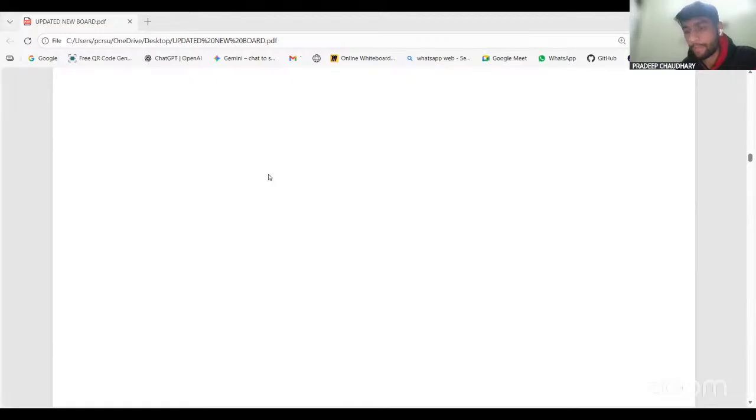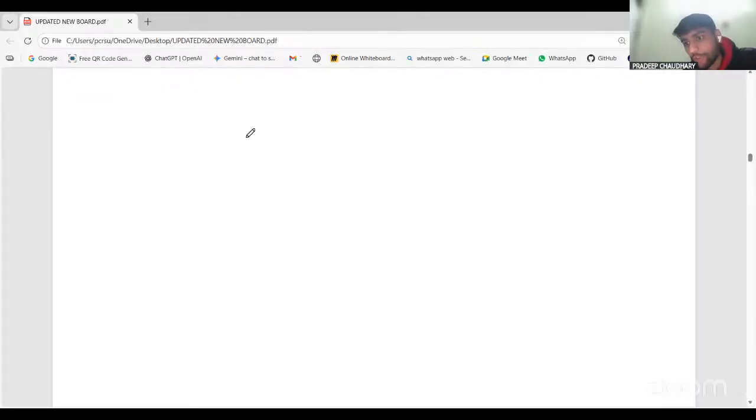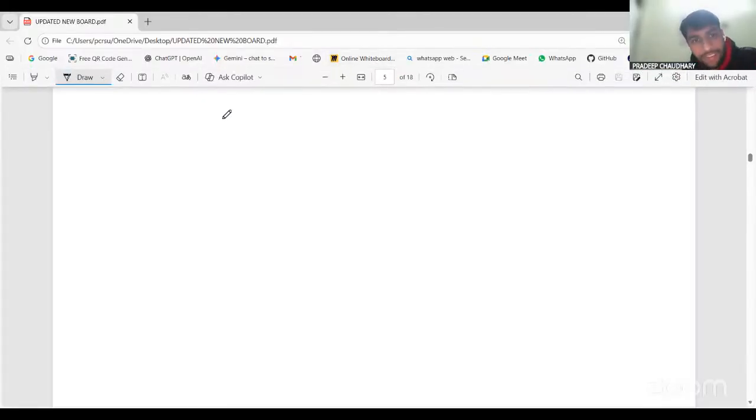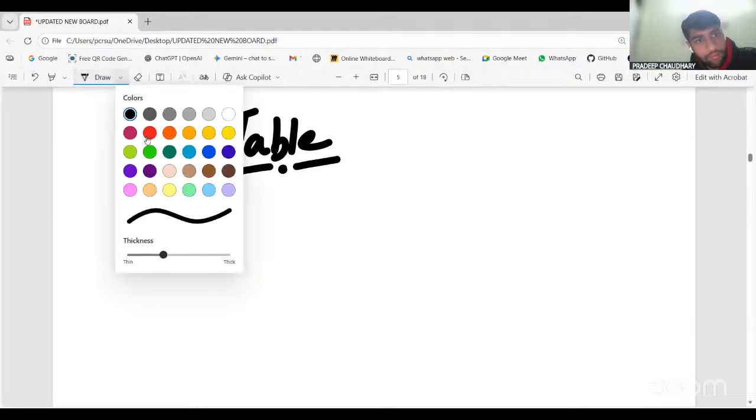Can you see? Can you check it? Is my screen visible? Like what is the thing that we say table? How to make out the table, right? You are going to make out the table basically. If I'm just saying about the table, what is a table? A collection of rows and columns. What is a table?